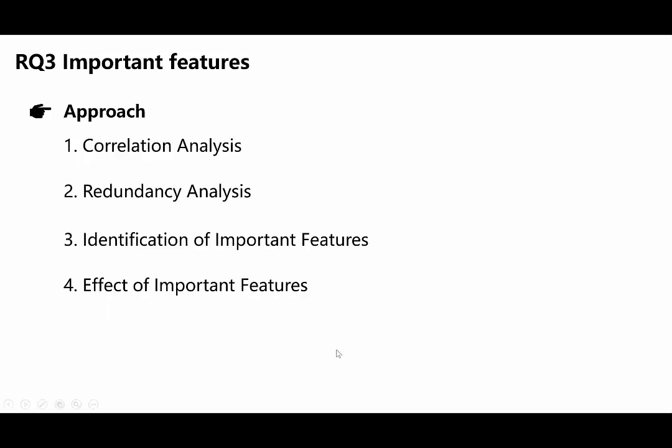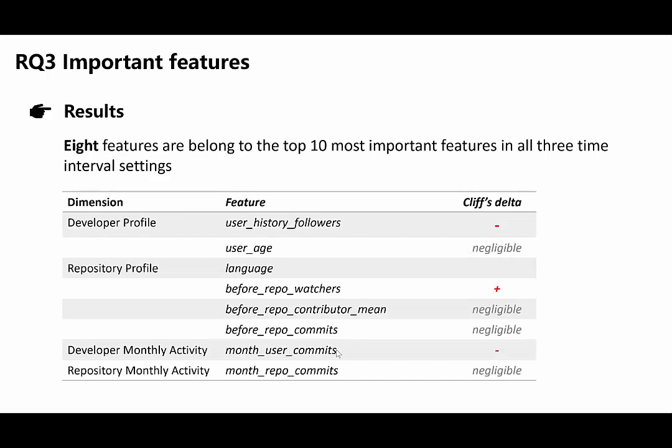In the third research question, we want to investigate the important features. We use the following steps to identify the important features, which have been used in many other studies. And we found that 8 features belong to the top 10 most important features in all 3 time interval settings. For example, for the feature max user commits in the dimension of developer monthly activities, its Cliff's delta is less than 0, which means that it has a negative impact on a developer being a long-term contributor.